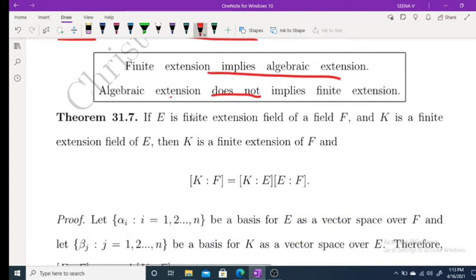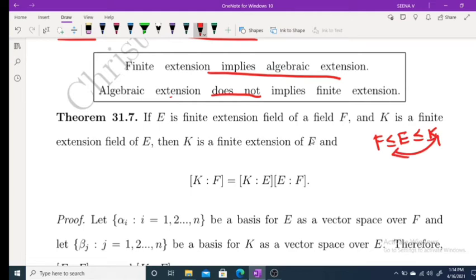Now, moving to another important result. If E is a finite extension of a field F and K is a finite extension field of E, then K is a finite extension of F. I am repeating. Given E is a finite extension of F and K is a finite extension of E, the result says that K is a finite extension of F. That is what we have to prove.